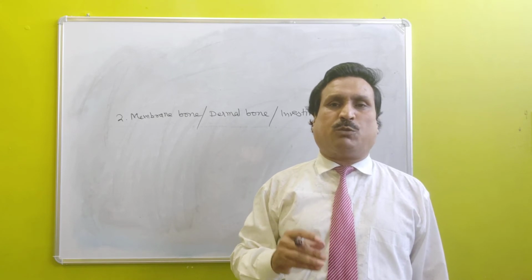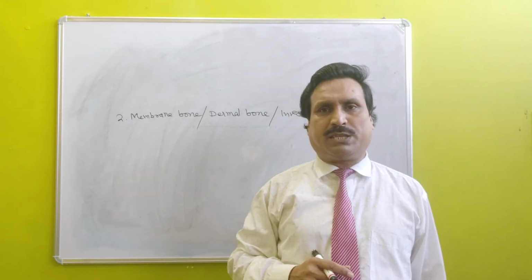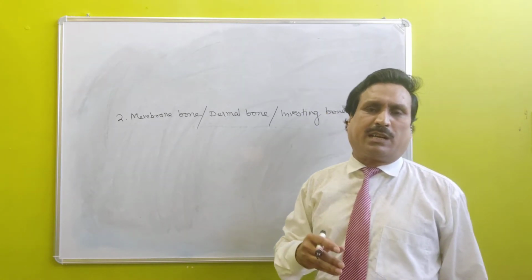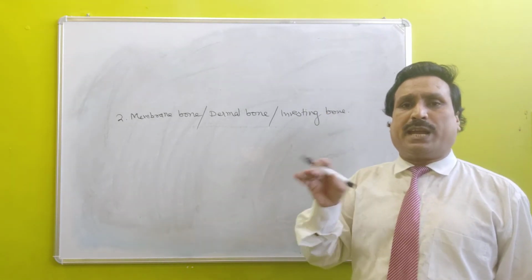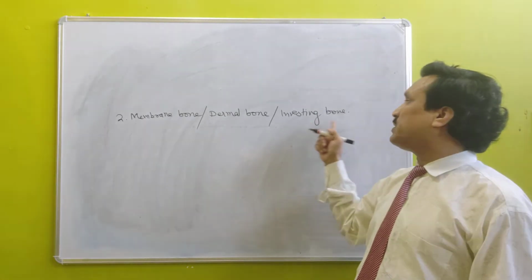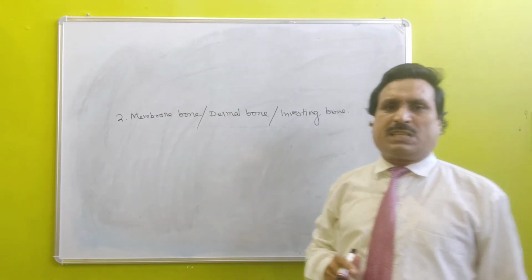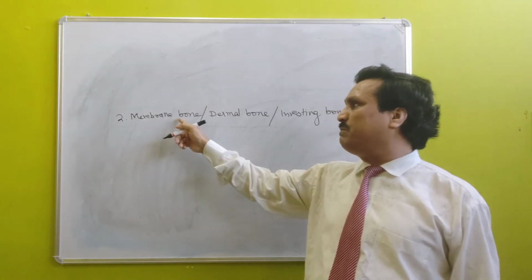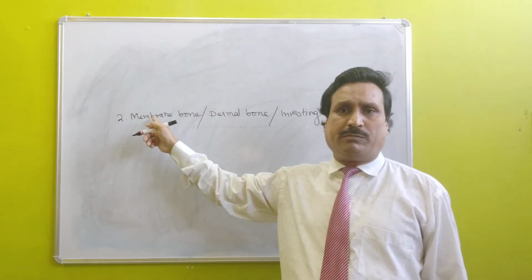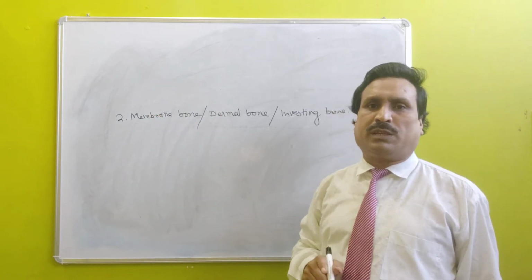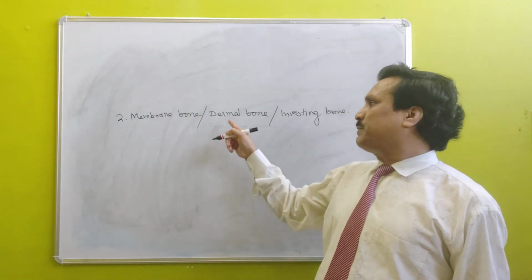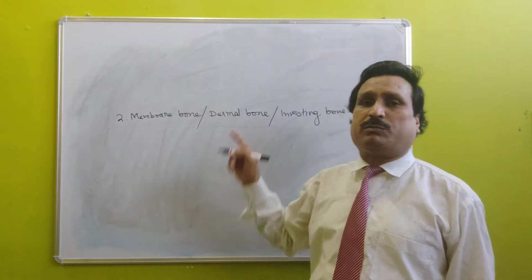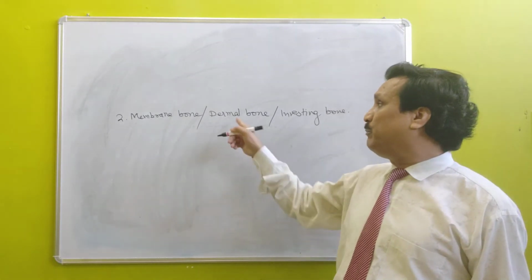Thus, these bones are formed in dermis and are invested over already present cartilage below the dermis, hence the name investing bone. This bone is formed initially in the form of membrane, hence the name membrane bone. This bone initially begins to form in dermis, hence the name dermal bone.